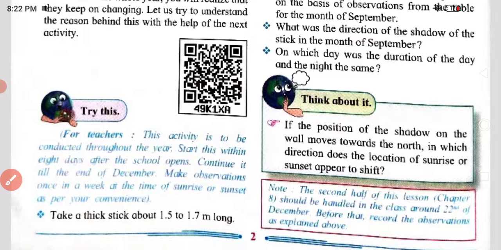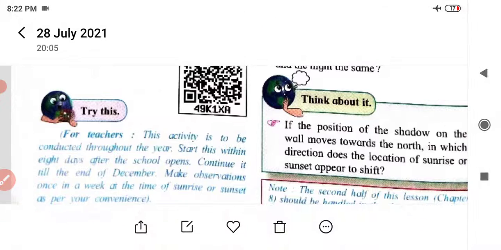Now the last one remains. Think about it. If the position of the shadow moves towards the north, in which direction does the location of sunrise or sunset appear to shift? Yes, dear student, you are going to think about it.